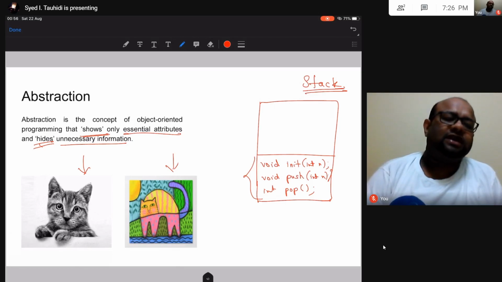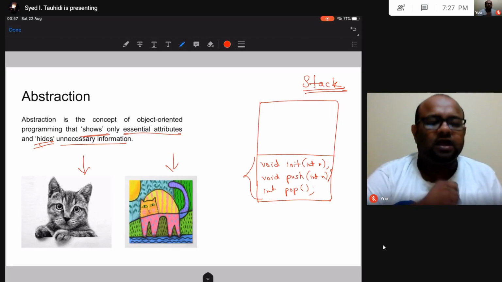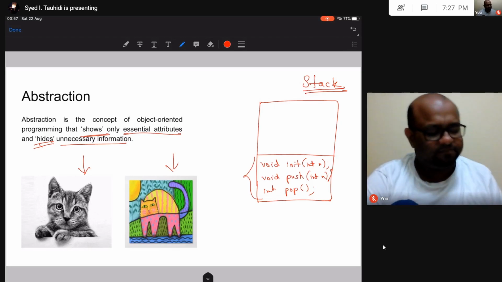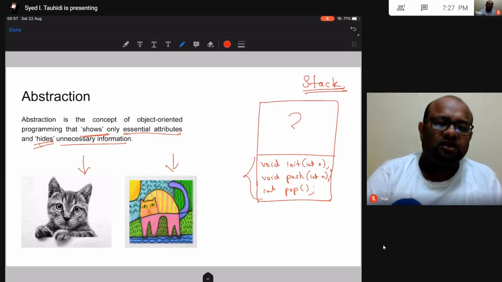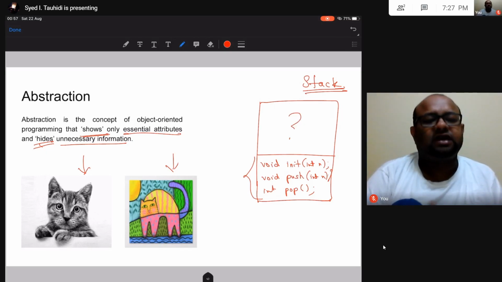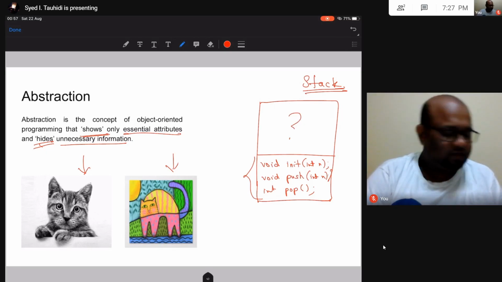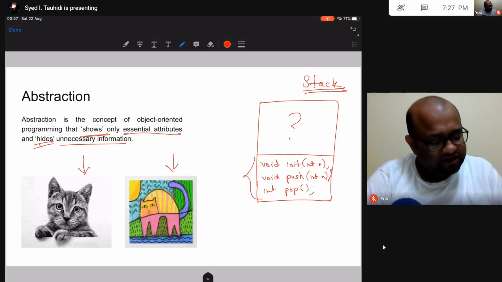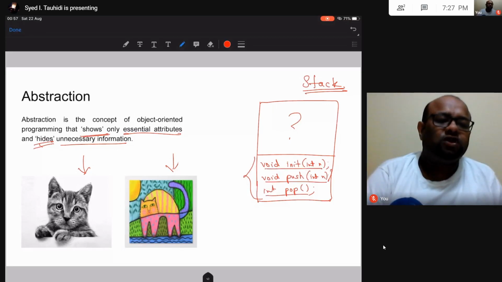Okay, say I am going to create some application that is going to use a stack. Now I am not interested in all the other details about this stack. For example, is it made with an array? Is it made with a linked list? How is it being implemented? That is something that I am not interested in. What am I interested in? I am interested in knowing that there are three functions, this function, and this function, that I should use in order to write a program that uses stack.